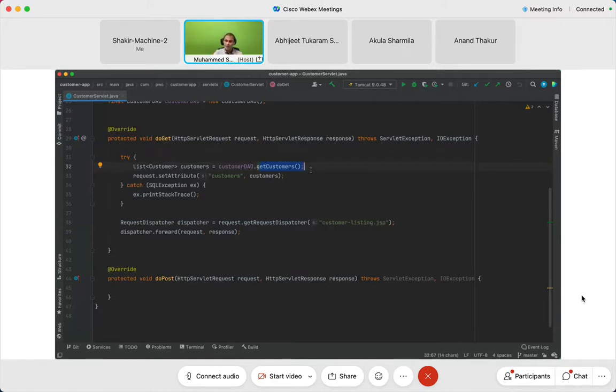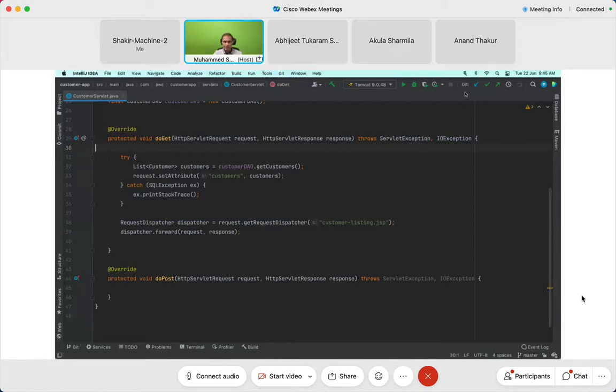Note my point very carefully and pay very good attention here, my dear friends. It's quite possible that I may have a request in which there is a parameter, and that parameter is of customer ID, and I want to retrieve exactly one single record which matches the customer ID. And we have learned how to do that using prepared statement yesterday with this project, in this simple Java project. You remember this?